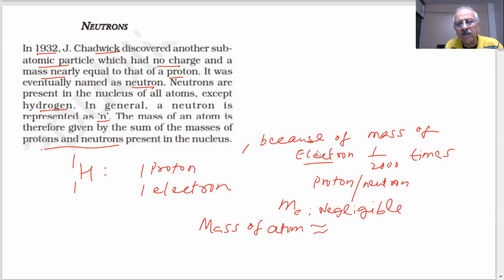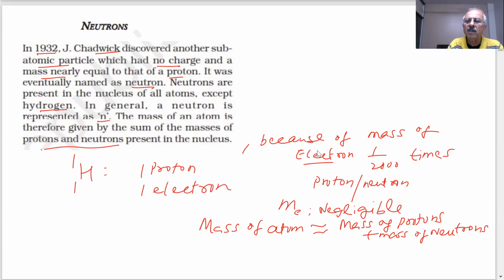So we say the mass of an atom is equal to the mass of protons plus the mass of neutrons, because the mass of the electron is very, very small, negligible. So how many protons and how many neutrons are there will decide the mass of the atom. Is it clear? Yes, sir. Okay.